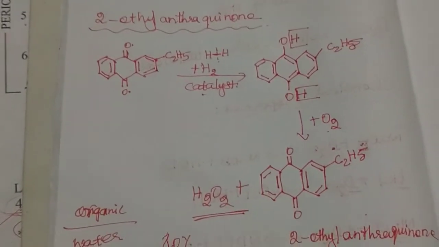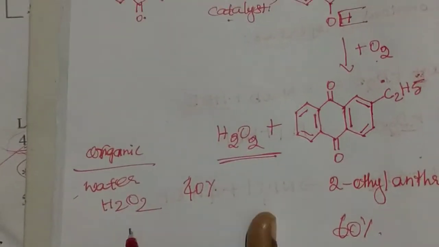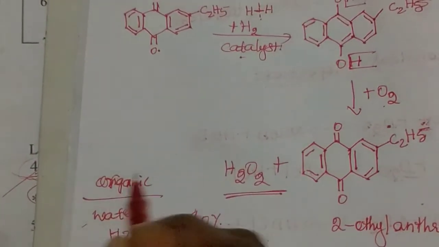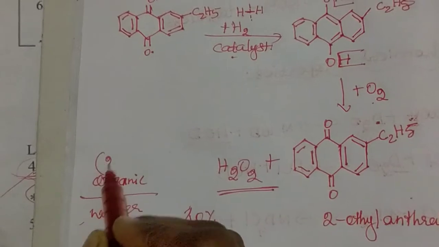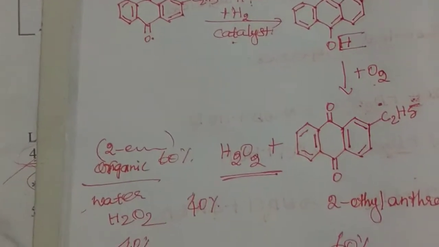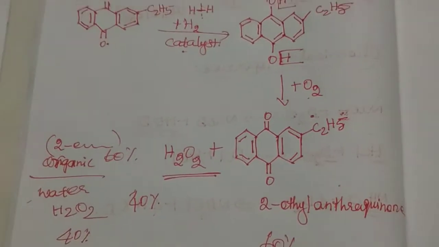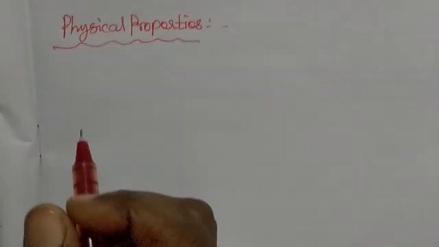The water layer contains H2O2, only 40%. The organic layer is 2-ethyl anthraquinol, which is 60%. This is the industrial synthesis of hydrogen peroxide.